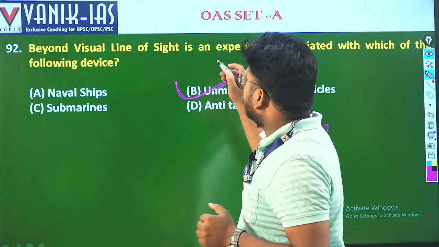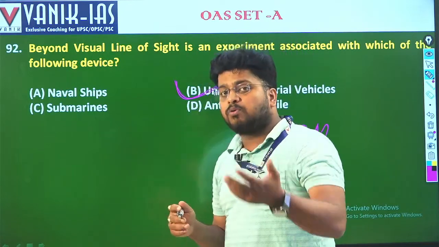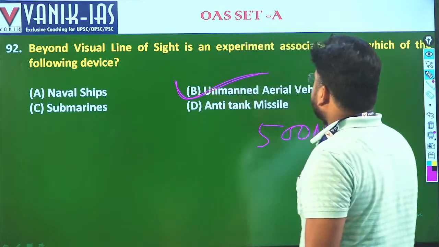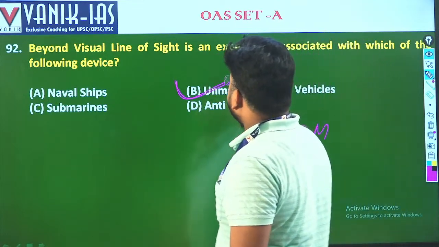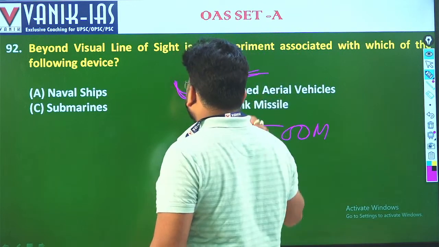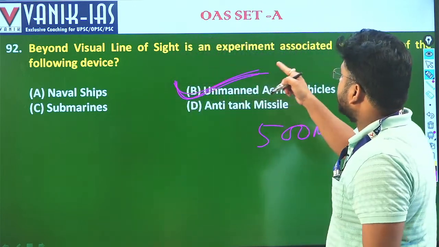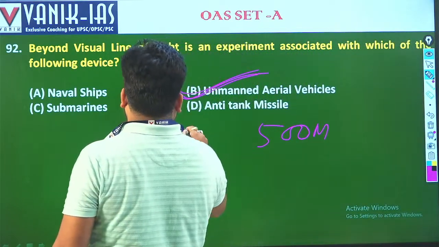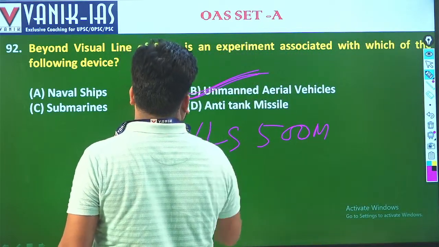So beyond visual line means even if you don't see the UAV, we can still control it. So this experiment is related to unmanned aerial vehicles. Remember this particular term, beyond visual line of sight, it is called BVLOS.